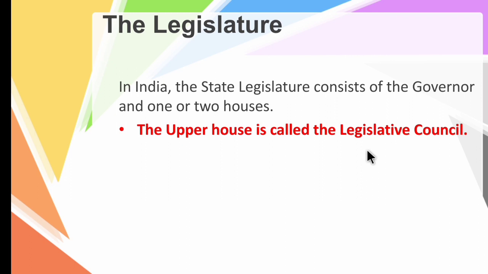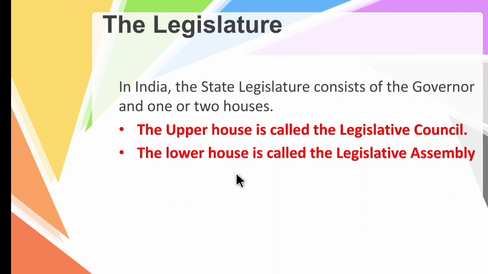So children, make a note of it. The upper house at the state level is called the legislative council, and the lower house is called the legislative assembly, and the overall head of the state legislature is the governor.